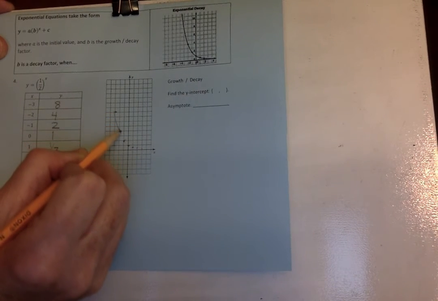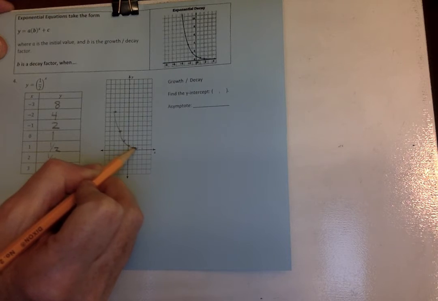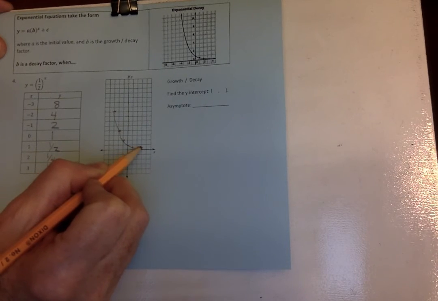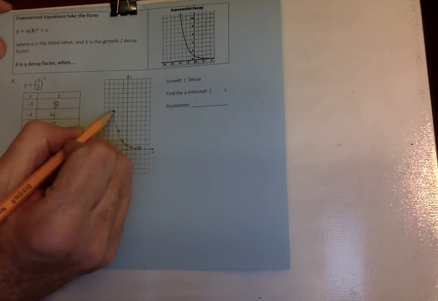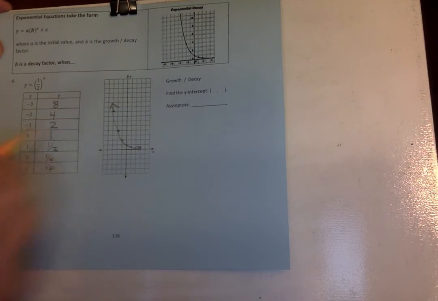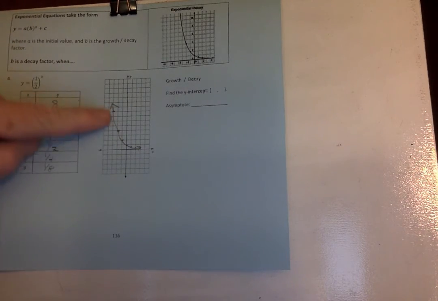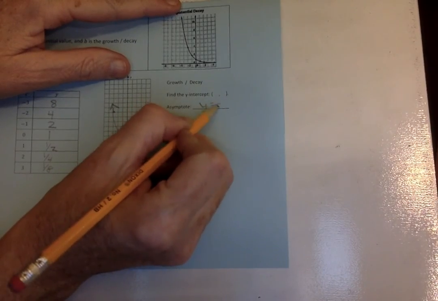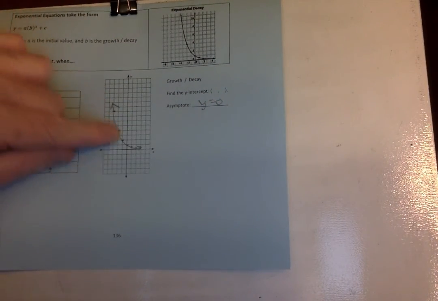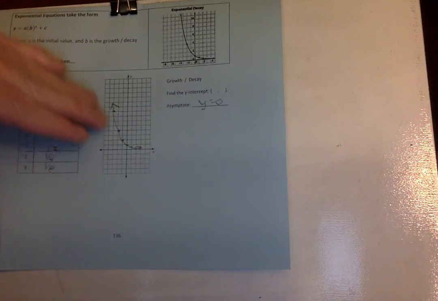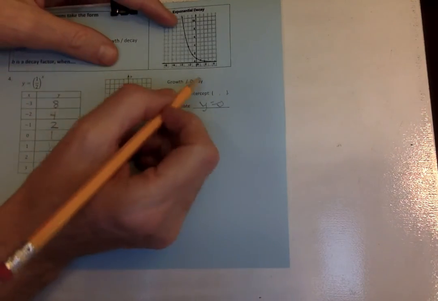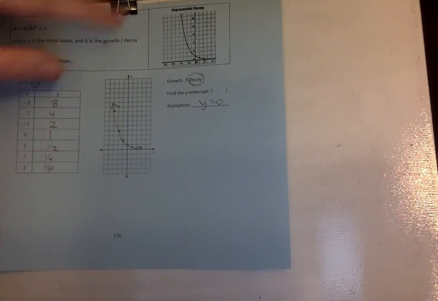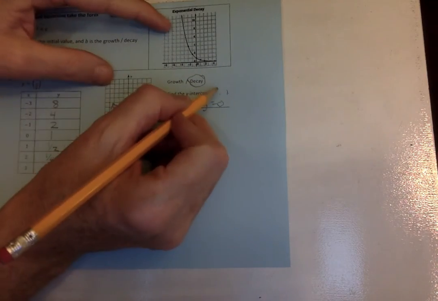Okay, what is that going to be approaching? It looks like it's getting close to 0. So we know that there's going to be an asymptote at y equals 0. Is this a growth or a decay? It's going down to the right. It's got to be decay. The y-intercept is at 0, 1.